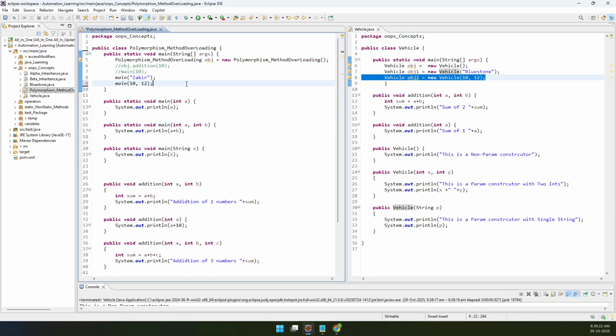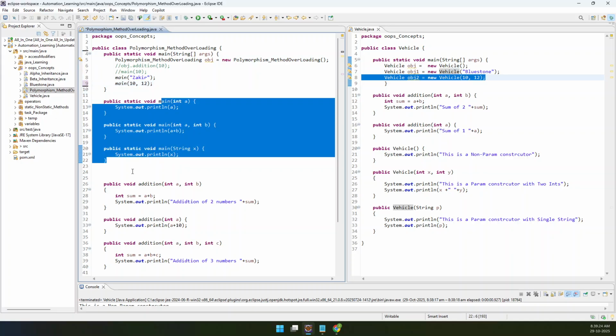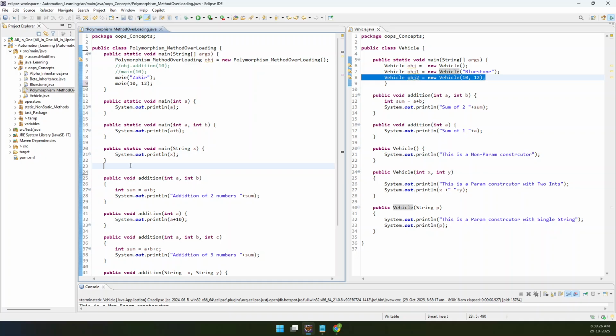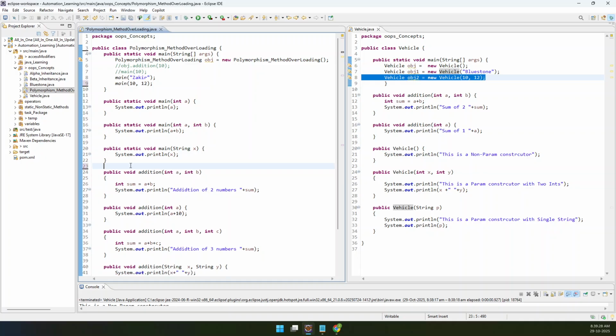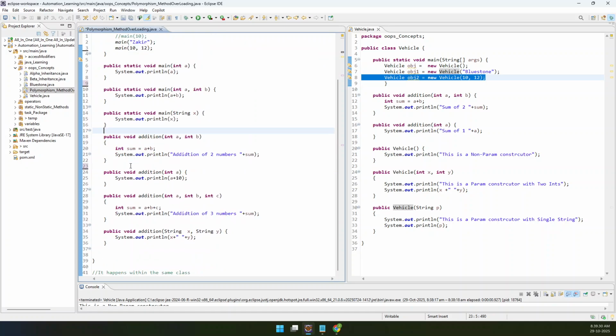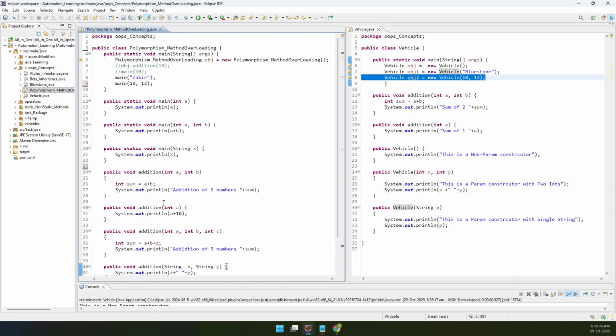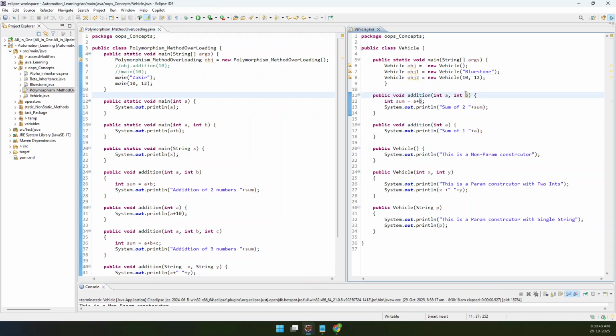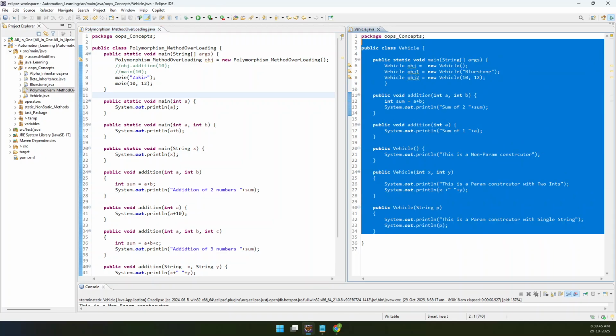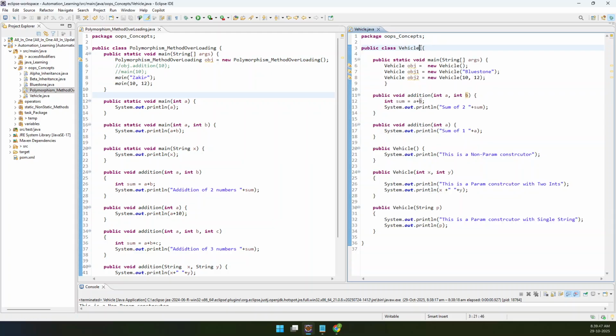I have also created a main method. If someone is asking you, there is no need to learn it by heart, and no need to create notes, because we have already done that in the class itself. Open your package called oops underscore concepts. Add this polymorphism underscore method overloading, and the next thing is your vehicle, to understand constructor overloading.